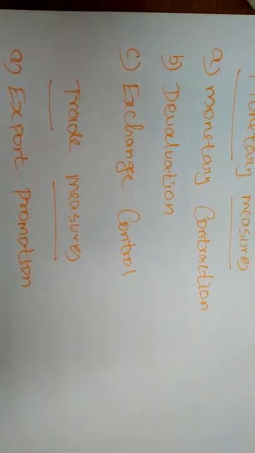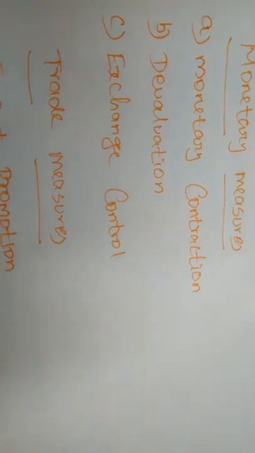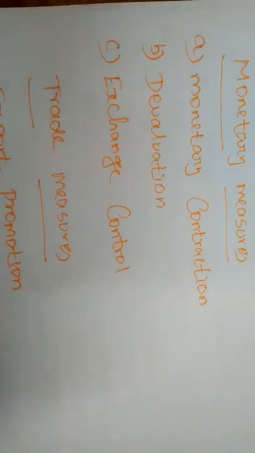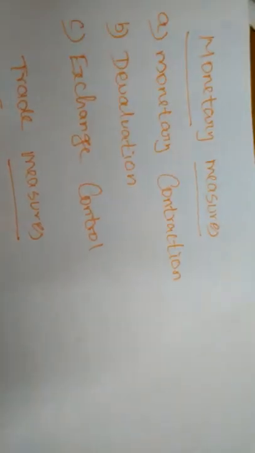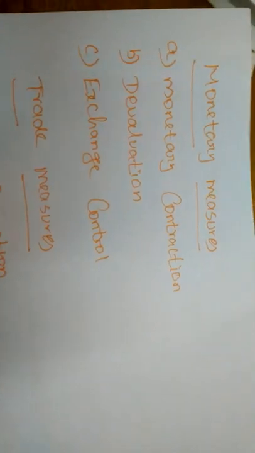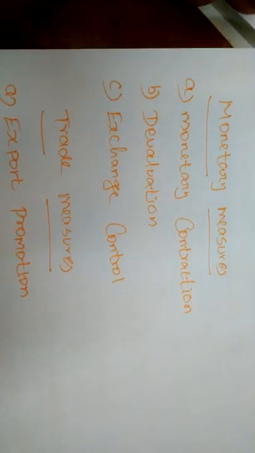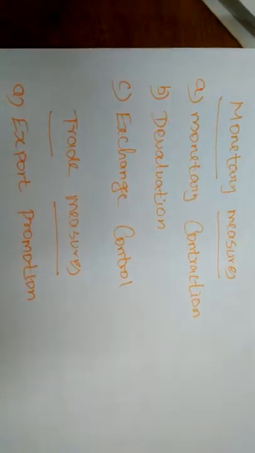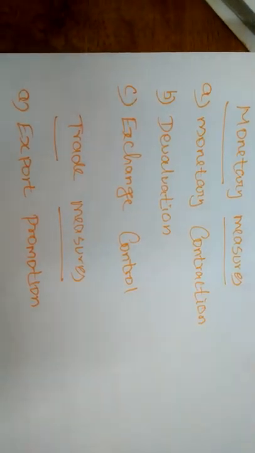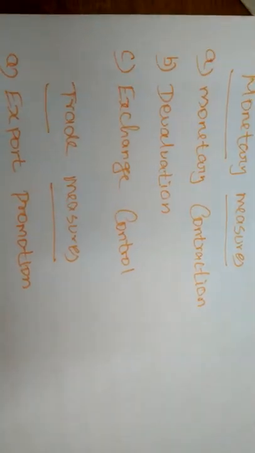When we bring in the monetary measures, the credit will come under control, but at the same time, investment also will be less. Without high investment, we cannot increase the supply of commodities. So two types of problem are there. When we control the credit, the circulation of money will come down and the people will have less purchasing power, so they will consume fewer commodities in the domestic market.